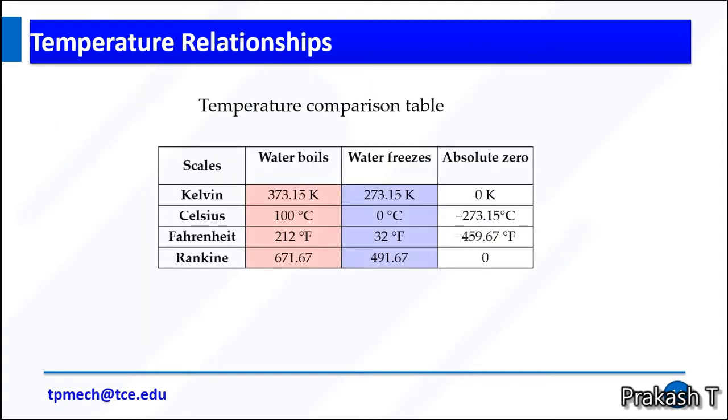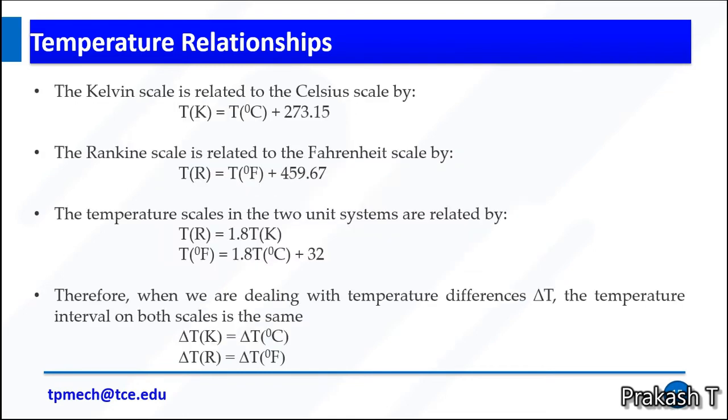Now we are going to compare the scales: Kelvin, Celsius, Fahrenheit and Rankine. We will compare them at the water boiling point, water freezing point and absolute zero. This table shows the comparisons. The next is the relationship between the temperature scales. If you have a centigrade value, you need to add 273.15 to get the Kelvin scale.